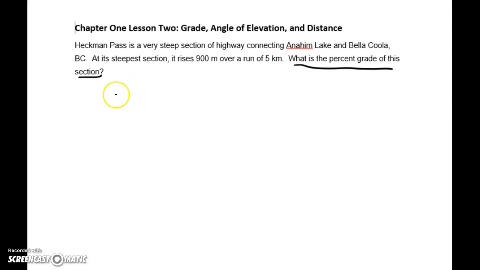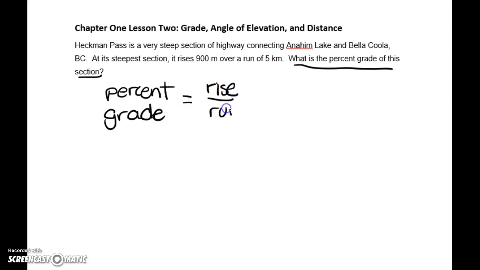So we actually have a little formula that we were discussing in class. Your percent grade is equal to your slope, which is also rise over run, and then you multiply it by 100%, and that's how you find your percent grade. So in order to solve this question, we're looking for our percent grade, so we need to know what our rise is, and we need to know what our run is.